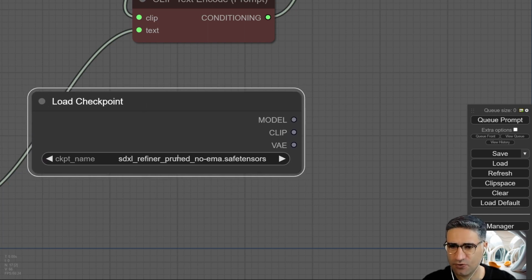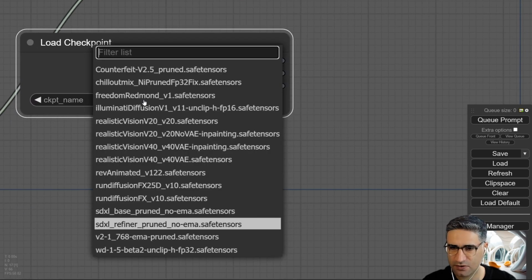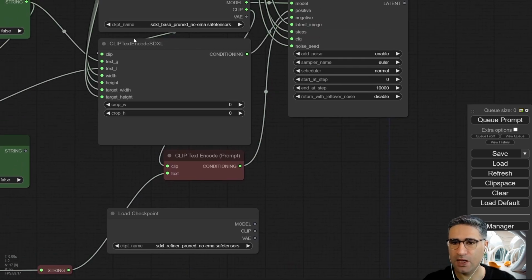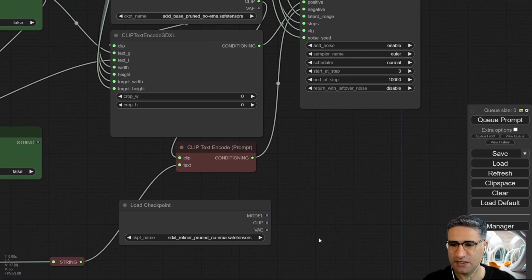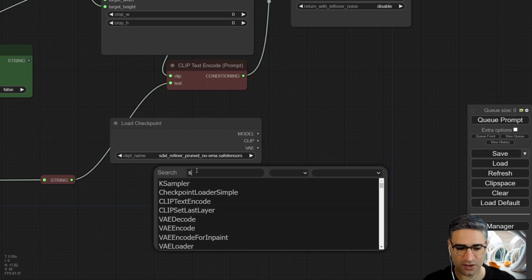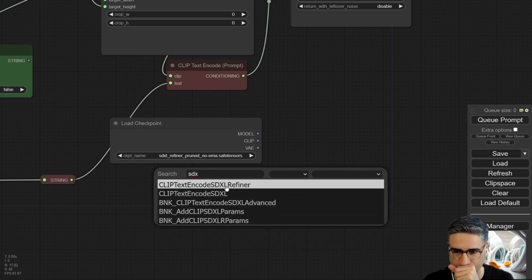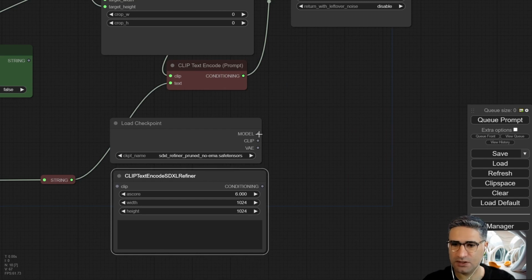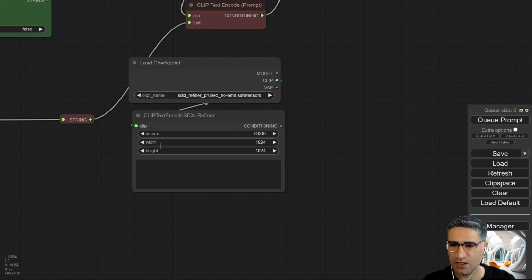In the second checkpoint, I have to load the refiner, SDXL refiner version. I need a text encoder for the refiner, right? CLIPTextEncodeSDXL here, and you can see the node. It needs clip input. Oh, excuse me, this one. Again, it needs some dimension and it needs some prompt.